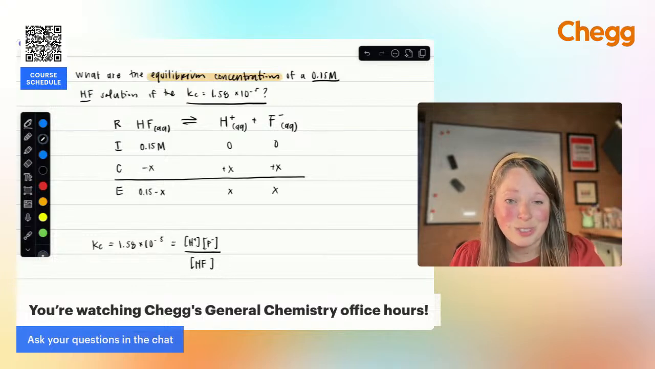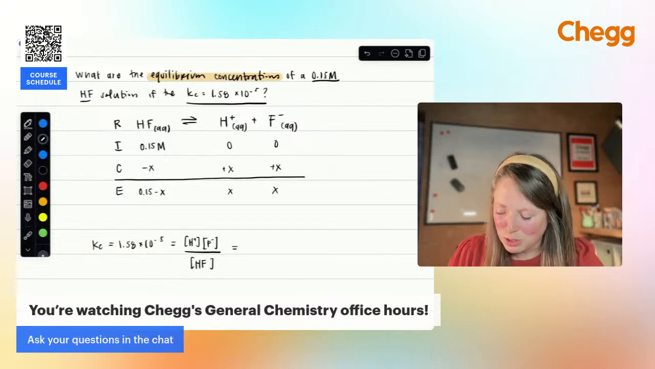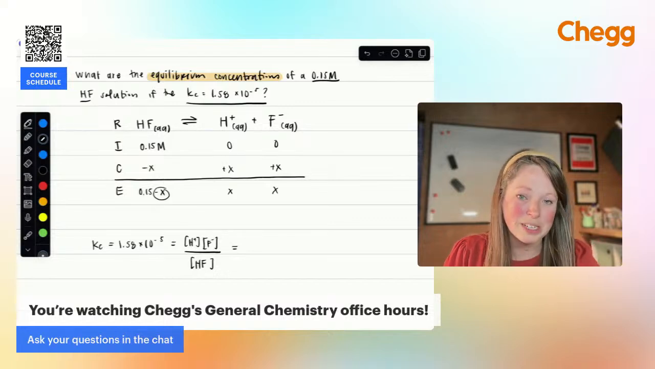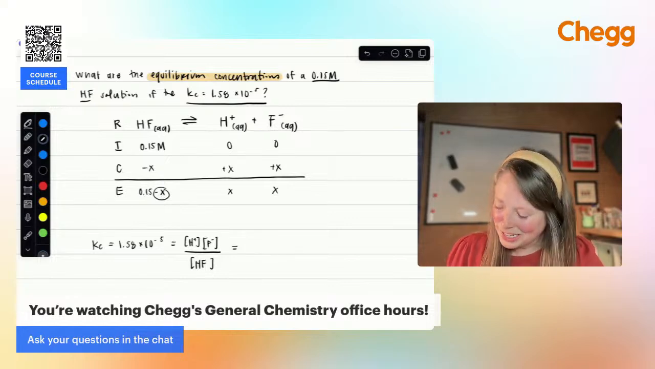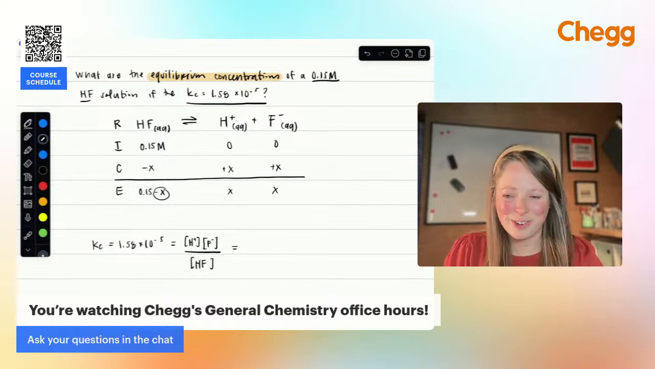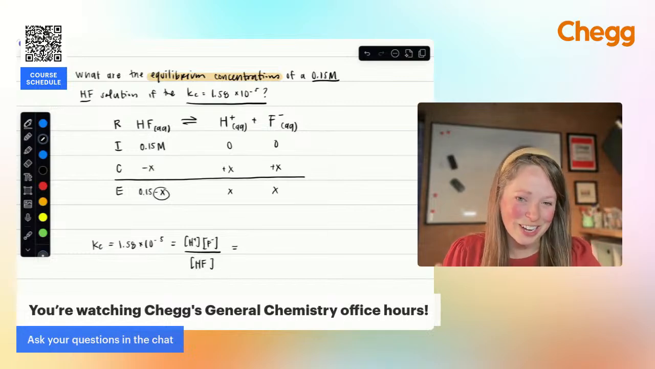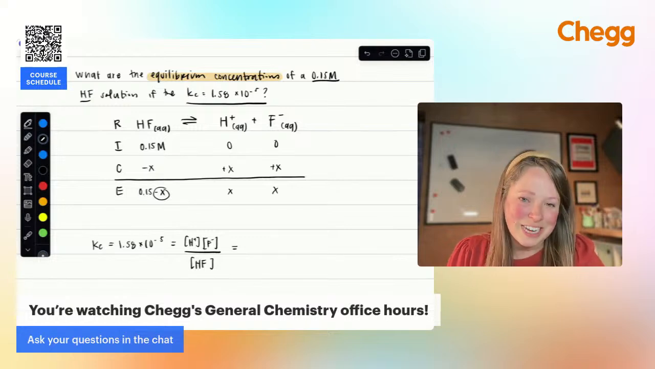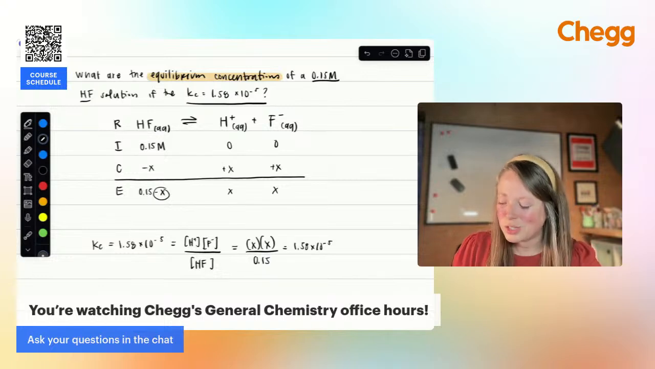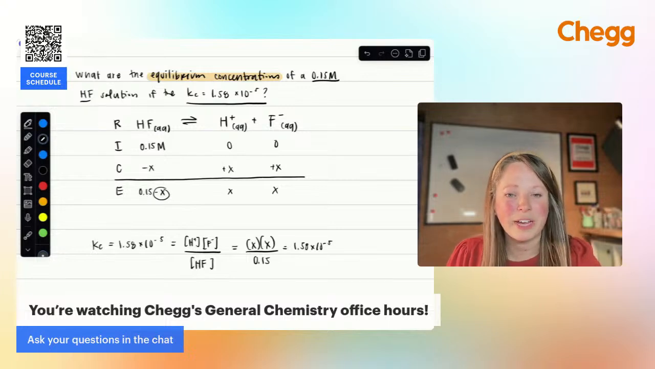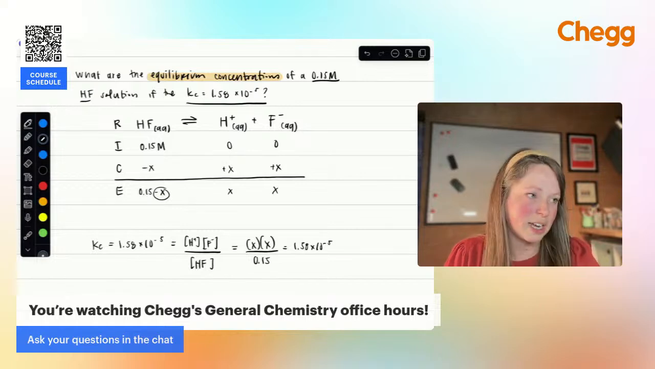So I am going to go ahead and use the 5% rule. Basically, I'm going to assume that this is such a small amount that it's less than 5%, and I can just ignore x. That just makes the algebra a little bit easier. Everyone in chemistry does this. So rather than having to use the quadratic formula for something like this, you can just negate x. So what does that mean? I'm going to have x times x, or x squared, over 0.15 equals my 1.58 times 10 to the minus fifth. Now all I have to do is multiply both sides by that 0.15, solve for x, and that gives me my equilibrium concentration of both H+ and F-.